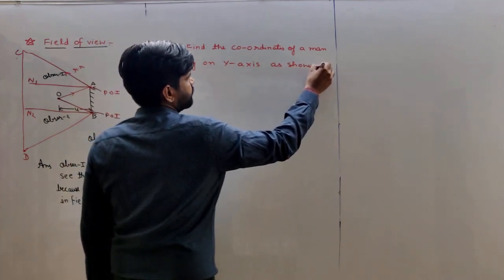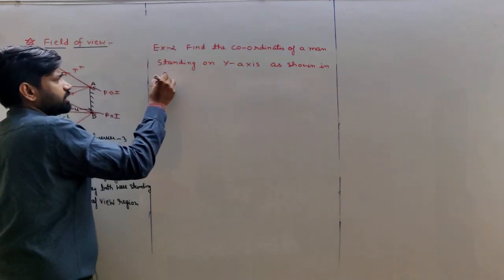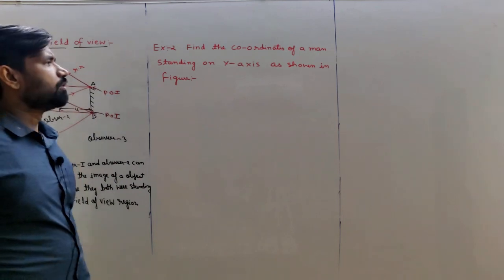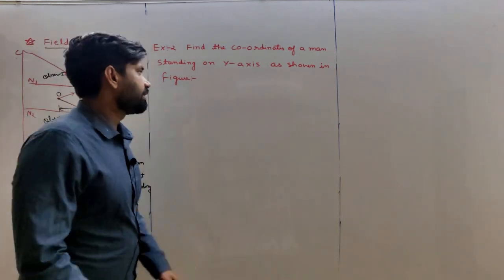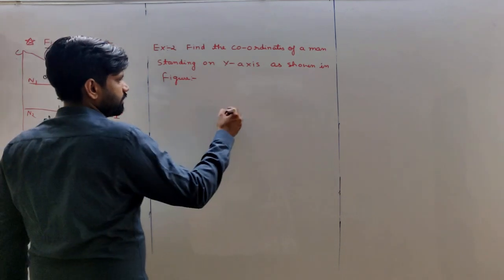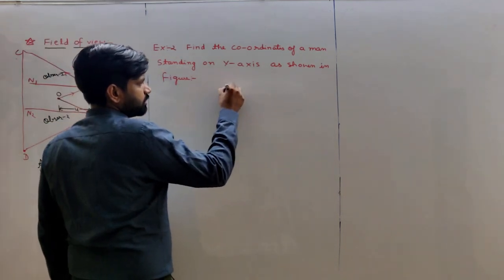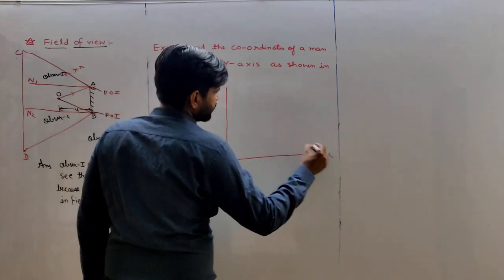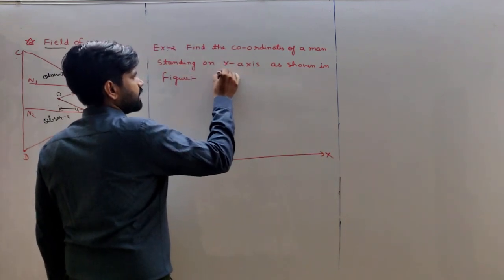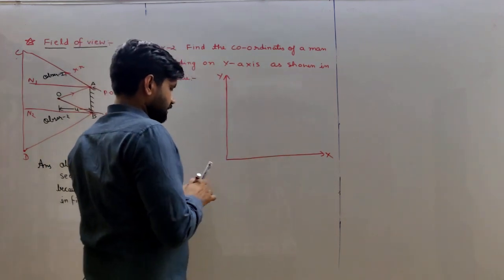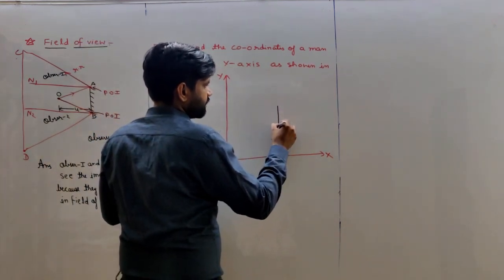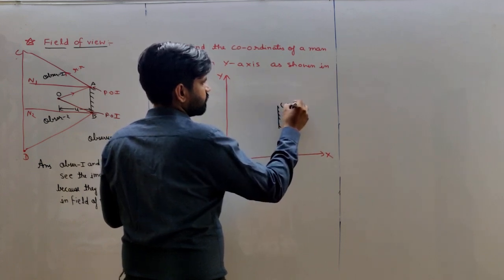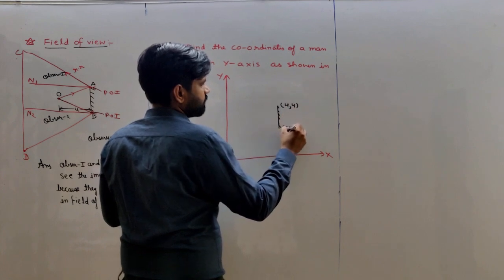Okay students, this is the example in which we have to find the coordinates of a man. Let's suppose this is the x-axis and this is the y-axis, and a mirror is given whose coordinates are (4, 4) and (4, 2).